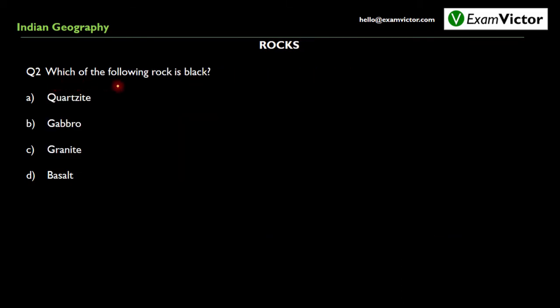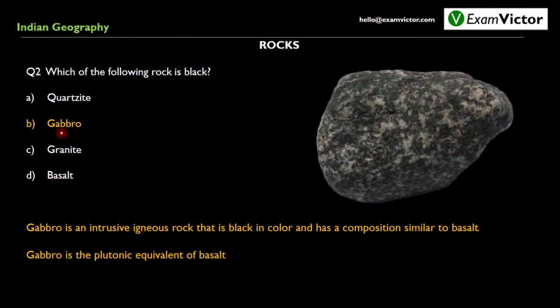Question number 2. Which of the following rock is black in color? Option A, quartzite. Option B, gabbro. Option C, granite. Option D, basalt. The answer to this question is option B, gabbro. As we can see here, this is gabbro, which is an intrusive igneous rock. Gabbro is always black in color, while other options may have a rock which is black in color, but gabbro is always black in color.